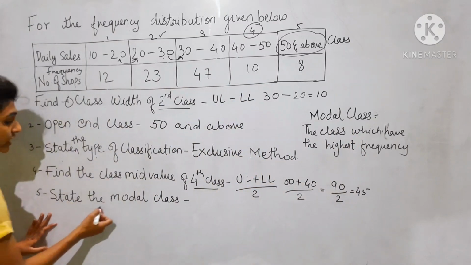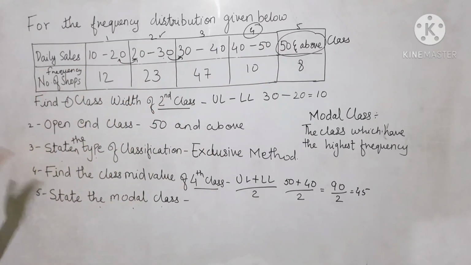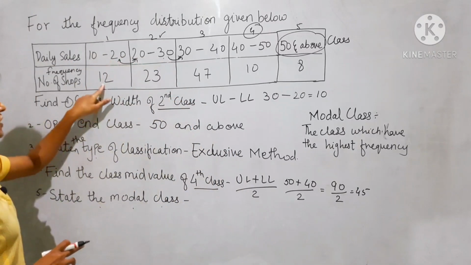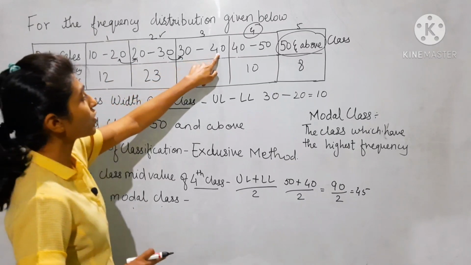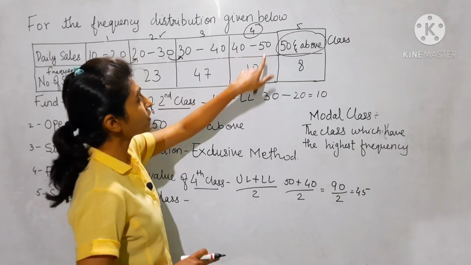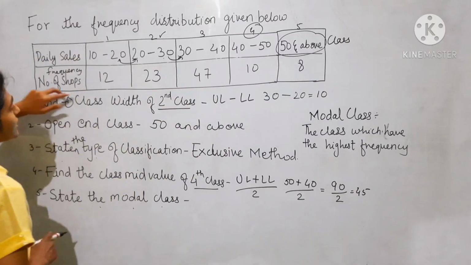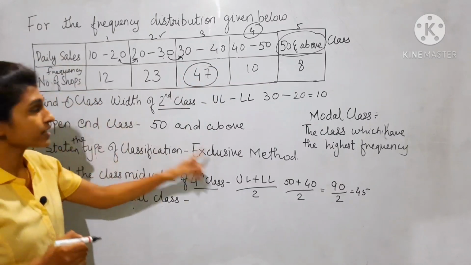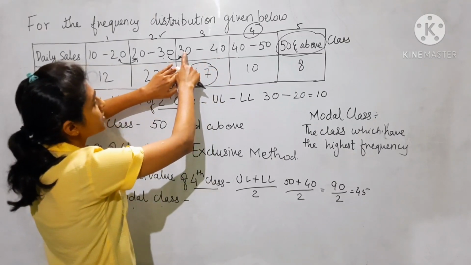So we have to state the modal class. In this frequency distribution, which class has the highest frequency? 10 to 20 has frequency 12, 20 to 30 has 23, 30 to 40 has 47, 40 to 50 has 10, and 50 and above has 8. The highest is 47, which comes under the class 30 to 40.